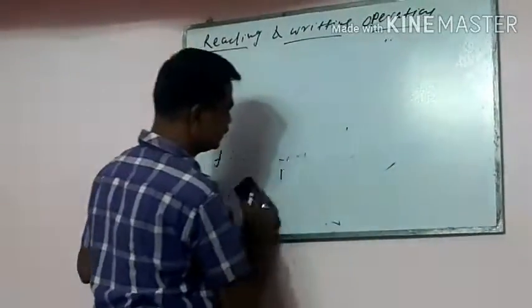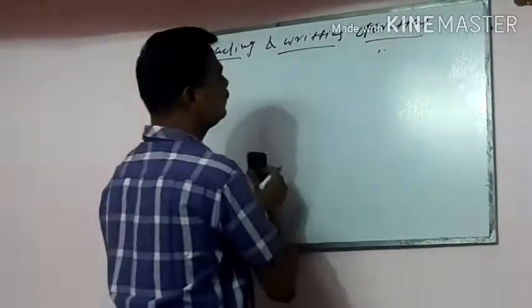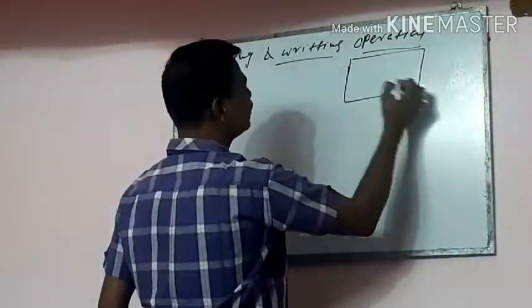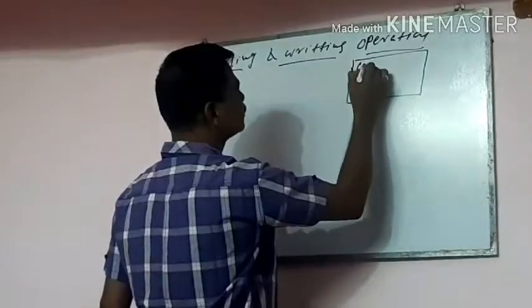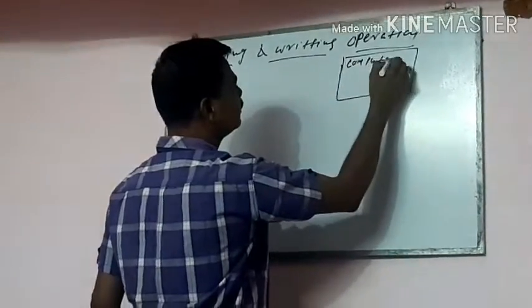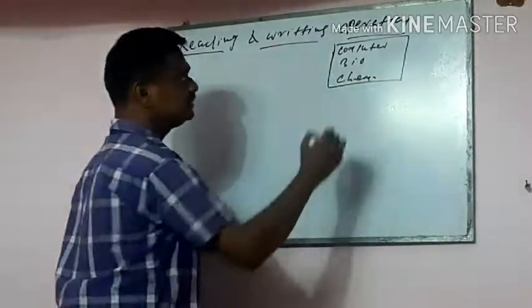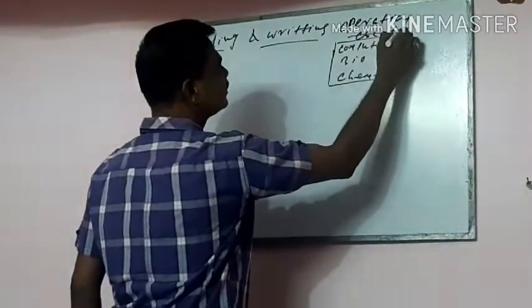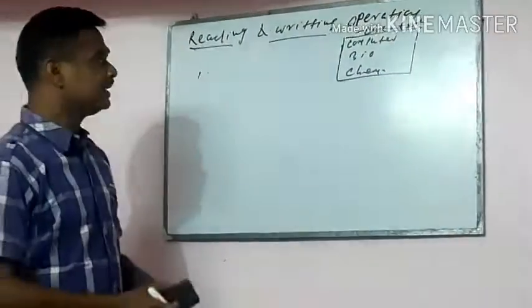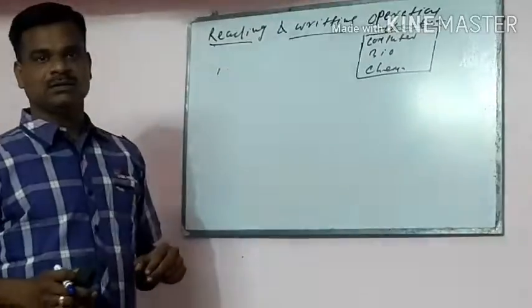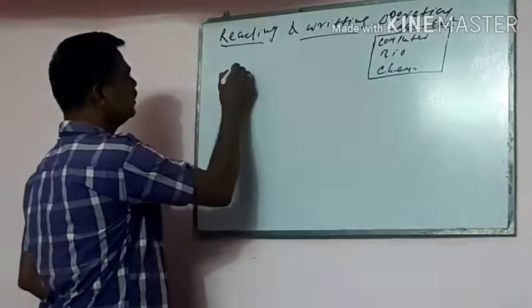Now reading. Suppose you have a file abc.txt that you created, and it contains computer, biology and chemistry. Now you want to read this file. What operations are available?